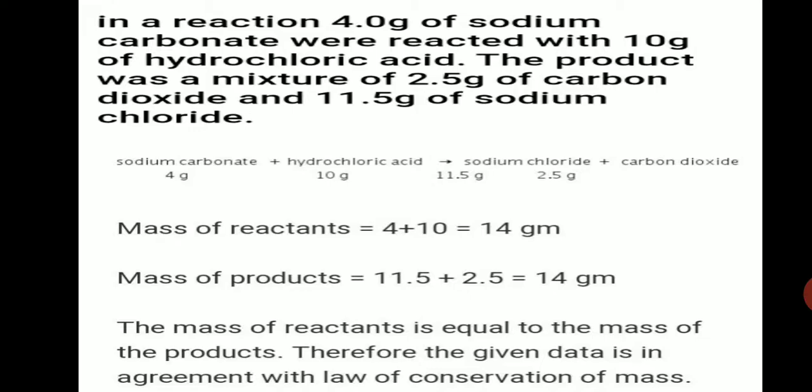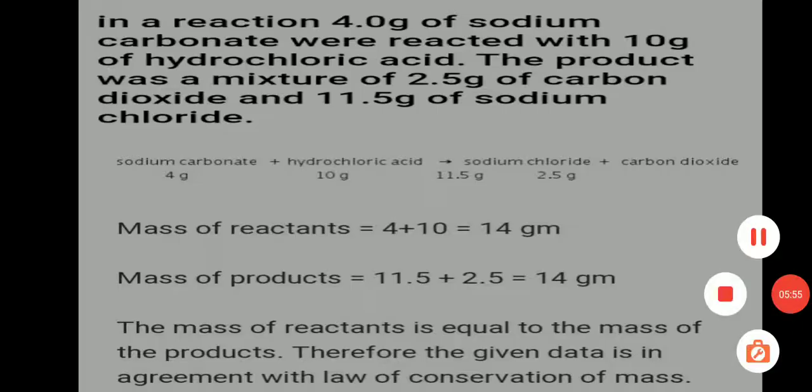So, after doing this problem, that is, finding the reactant mass and product mass and checking whether these are equal, you have to write this sentence: The mass of the reactants is equal to the mass of the products. Therefore, the given data is in agreement with the law of conservation of mass.